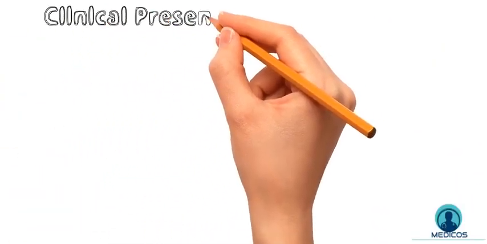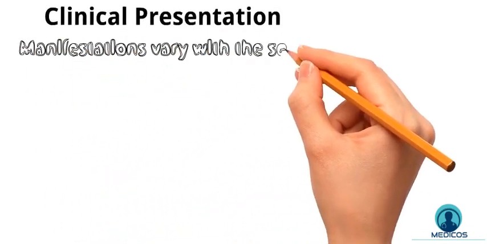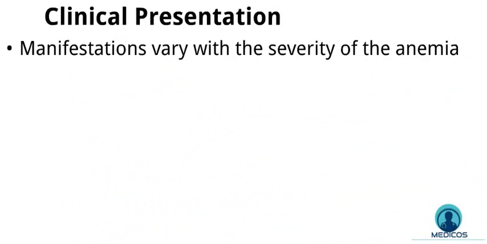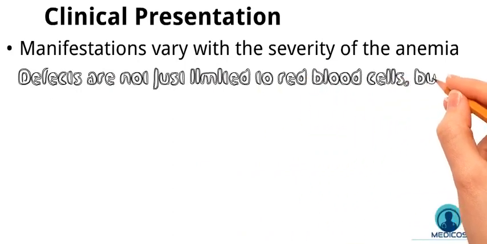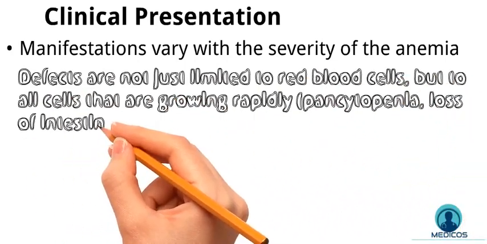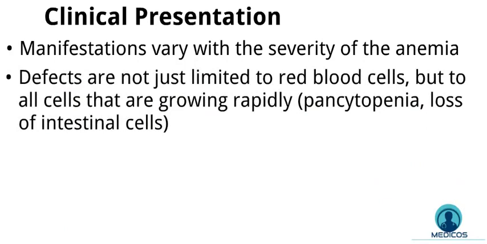The clinical manifestations of vitamin B12 deficiency vary with the severity of the anemia. As such, we cannot specifically determine that a patient has B12 deficiency only from the symptoms of anemia. But the general symptoms include maturational defects, not just limited to red blood cells, but to all cells that are growing rapidly. Therefore, symptoms of the condition are related to pancytopenia, loss of all forms of bone marrow cells, and to the loss of intestinal cells, causing diarrhea and malabsorption and abdominal pain.